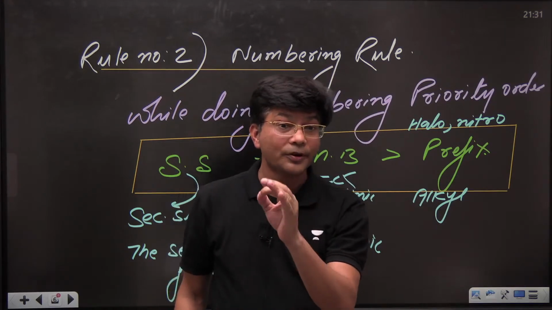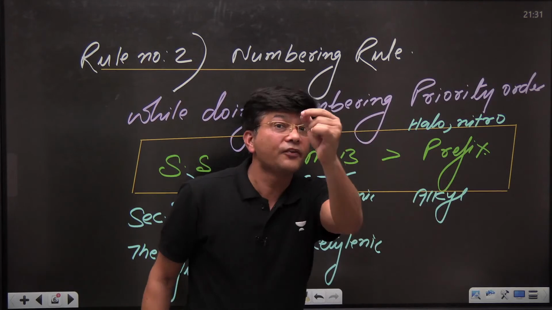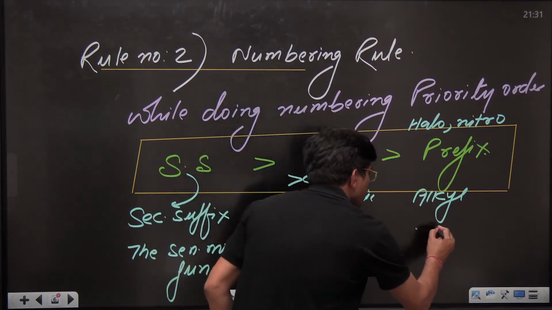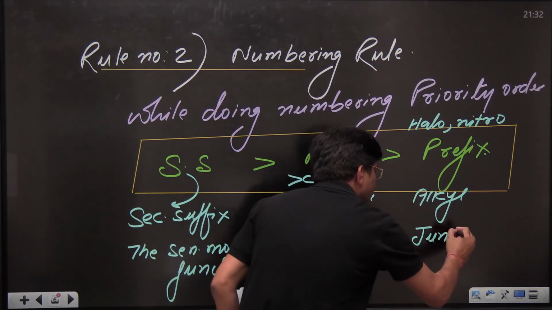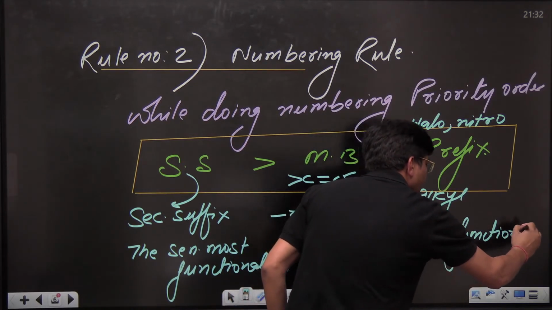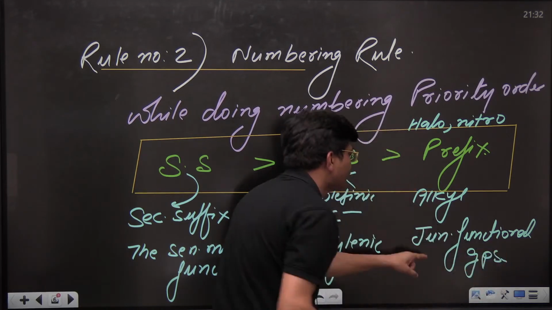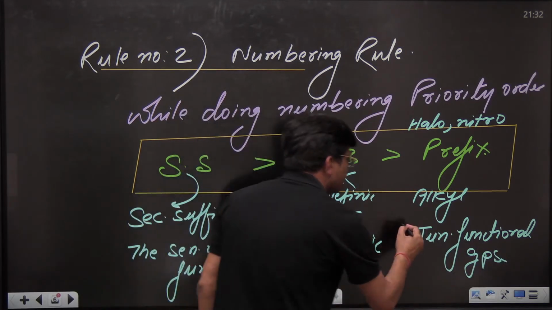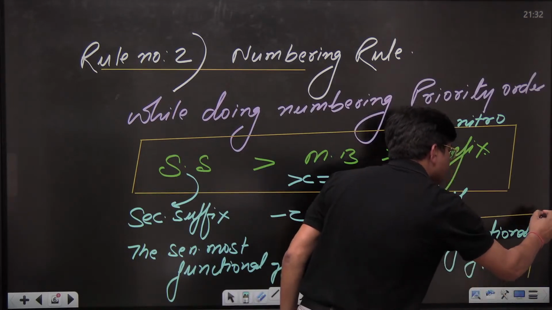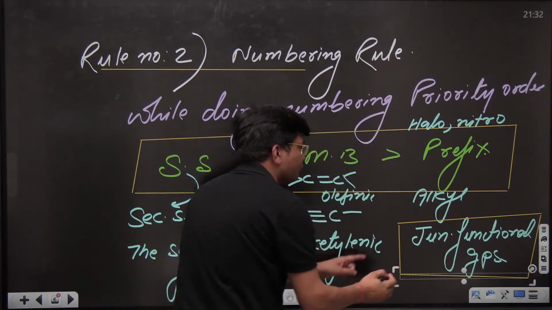And the most important thing, kids, do remember junior functional groups. Here most of the students make a mistake with junior functional groups. Let me put it in a box because this mistake is done by most of the students.